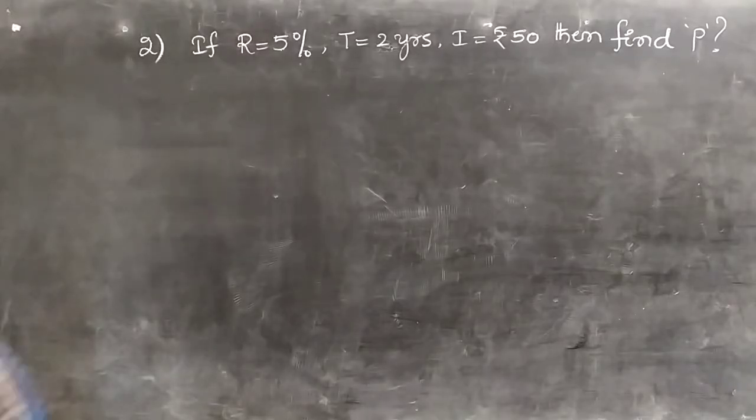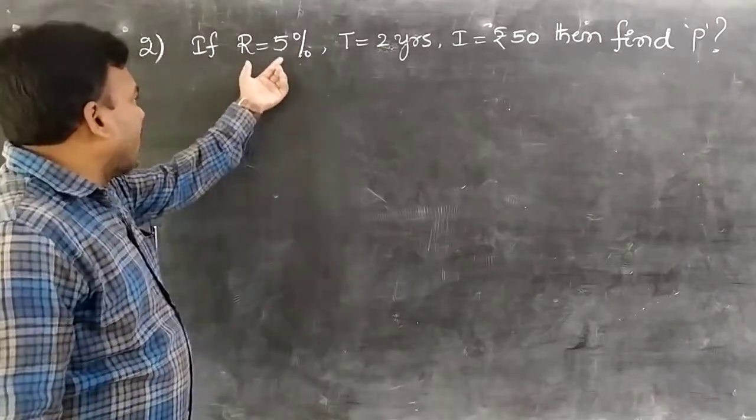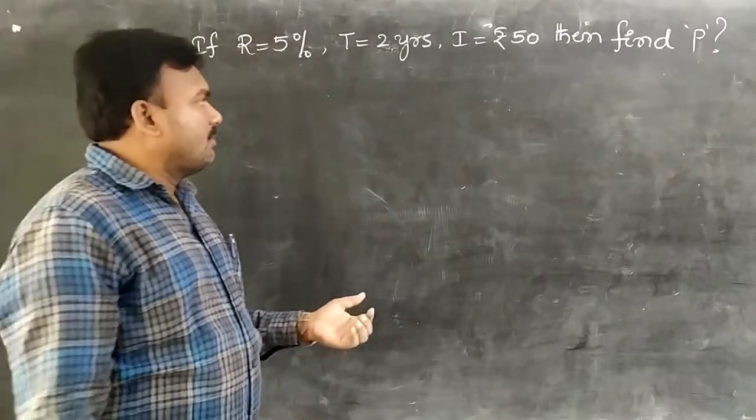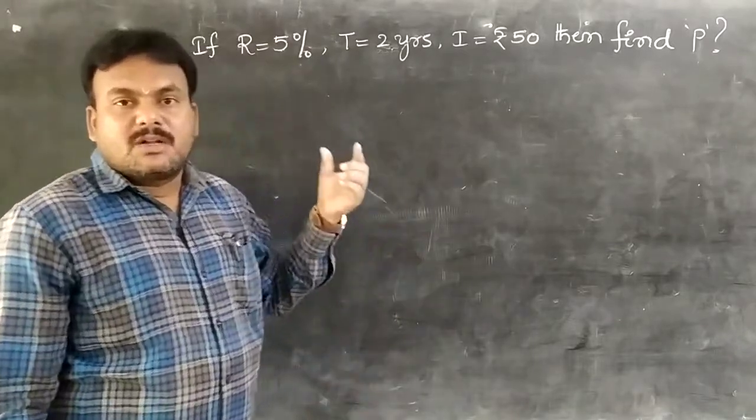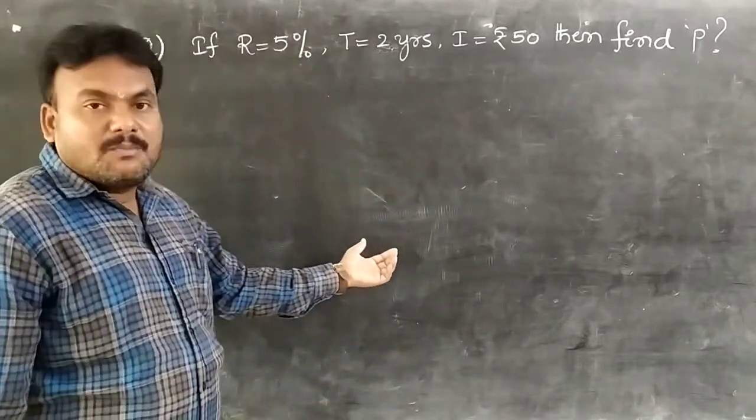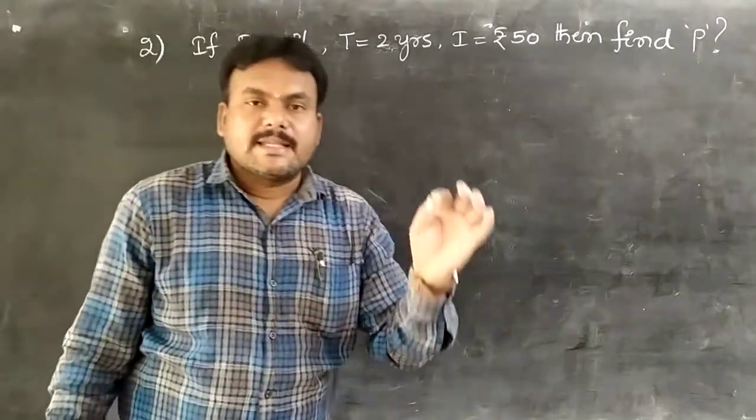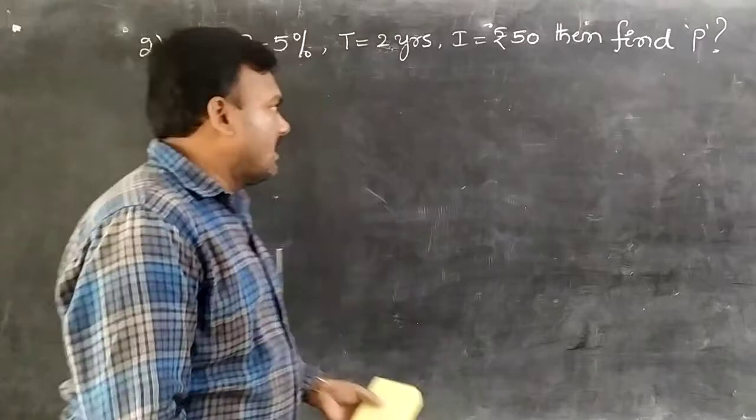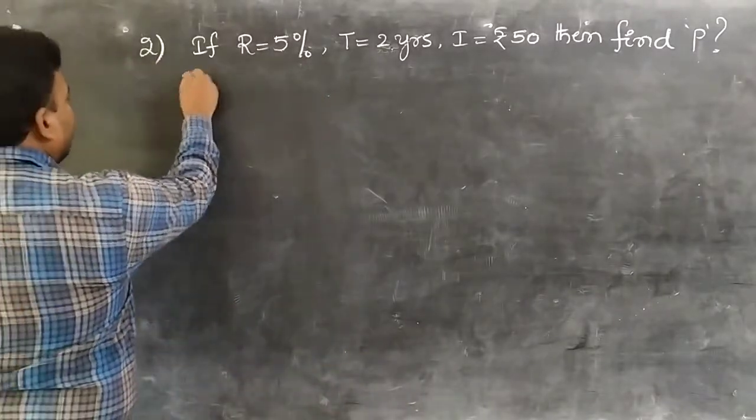Observe the problem carefully, students. If R equal to 5%, T equal to 2 years, I equal to 50 rupees, then find P. Observe the P formula, already we discussed the application. P equal to SI into 100 by TR. Is it or not? Apply here.